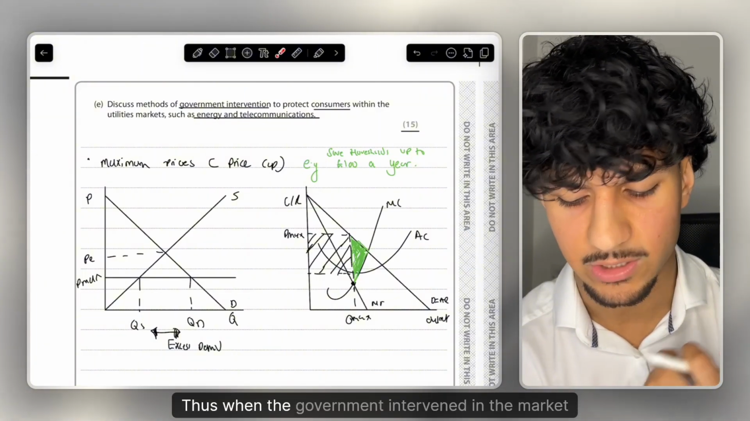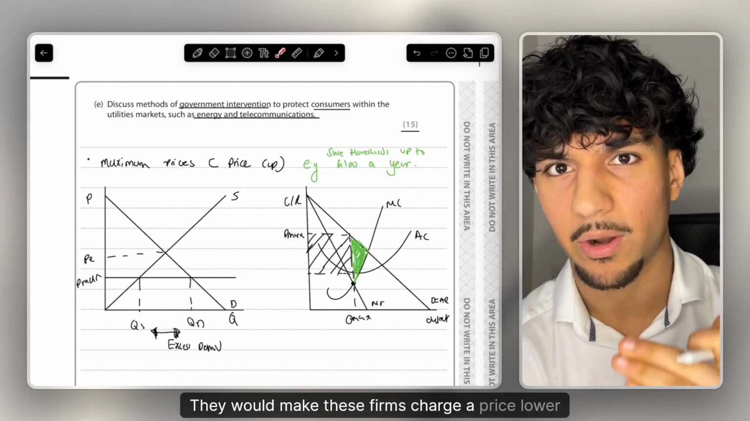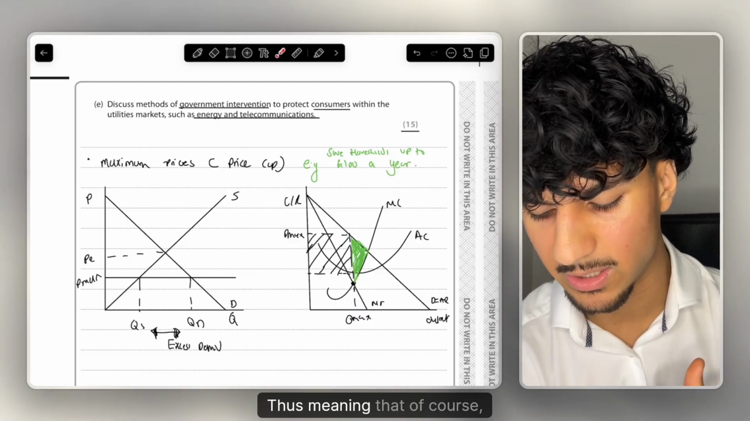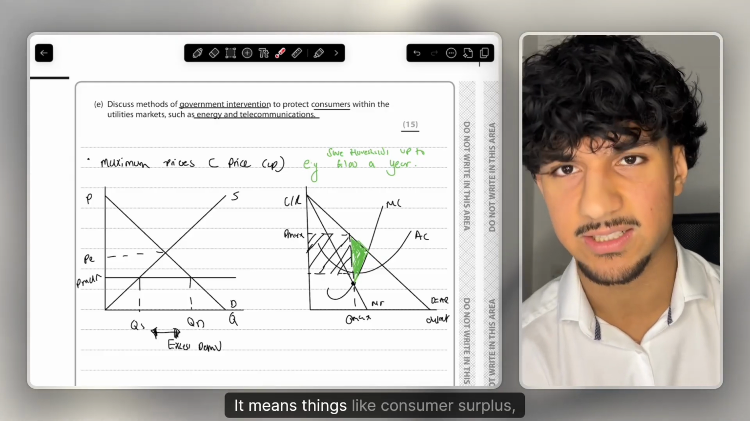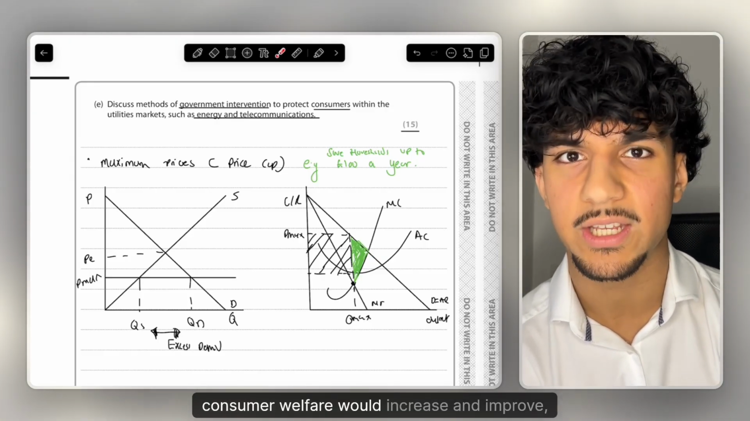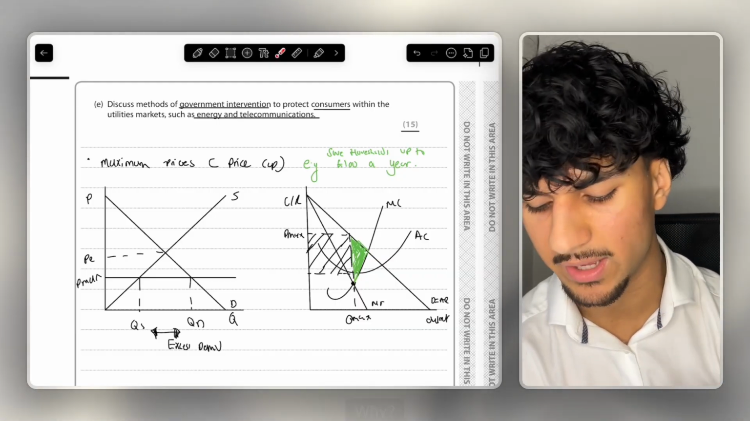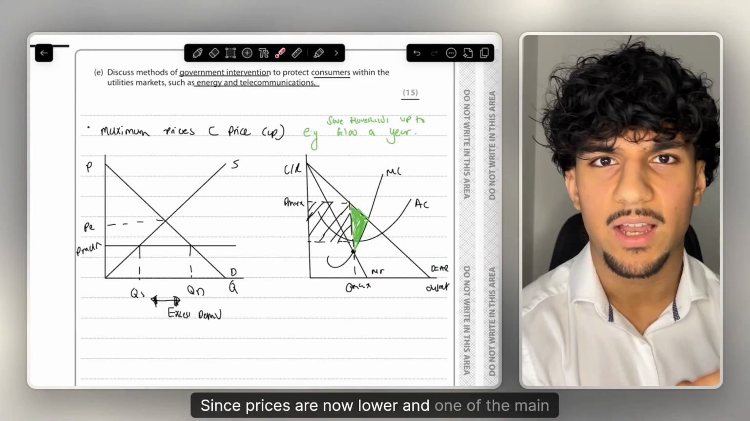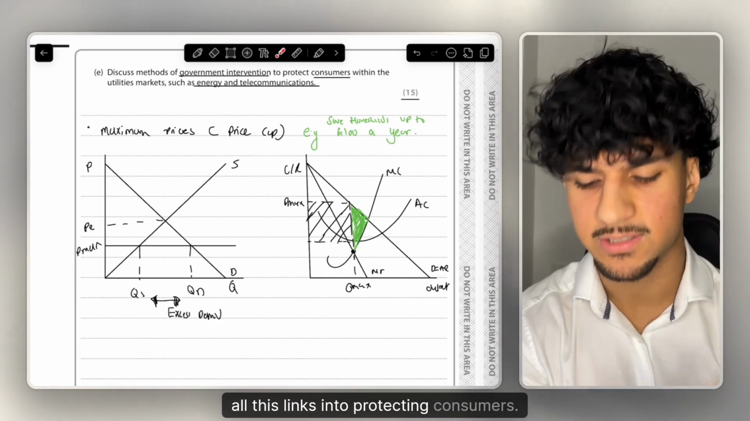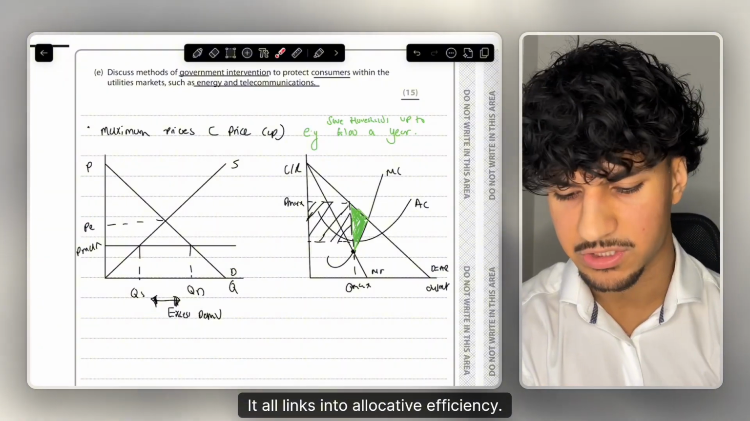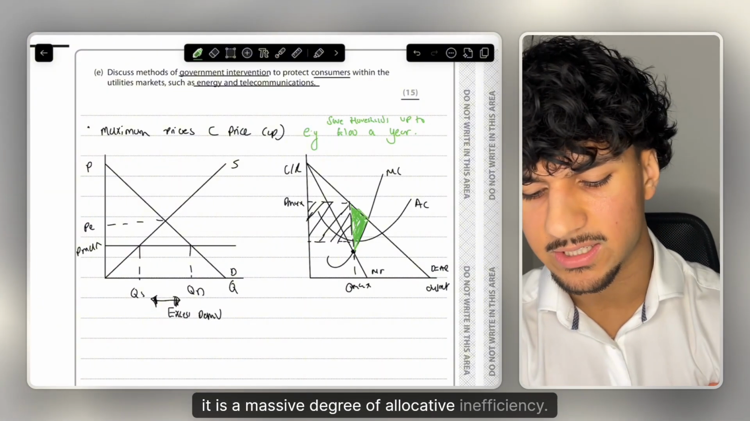So at this point here, this is the point where consumers are being exploited. Thus, when the government intervenes in the market, they would set the maximum price. They would make these firms charge a price lower than the equilibrium price, thus meaning that, of course, what effects would that mean? If now consumers are being charged lower prices, it means things like consumer surplus and consumer welfare would increase and improve. And thus, as a conclusion, basically, consumers are being exploited to a lesser degree. Why? Since prices are now lower. And one of the main things I've not mentioned yet is, of course, all this links into protecting consumers. It all links into allocative efficiency. And of course, with consumers being exploited, it is a massive degree of allocative inefficiency.